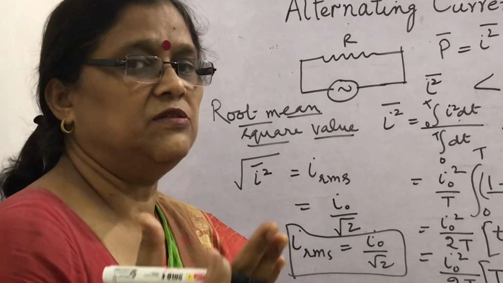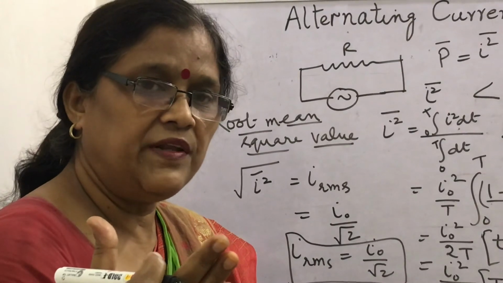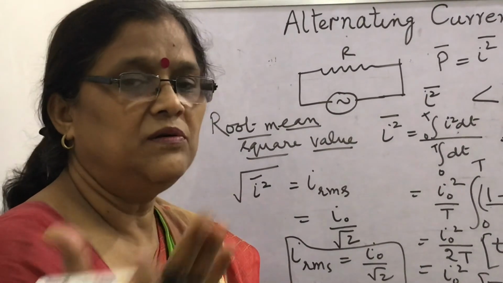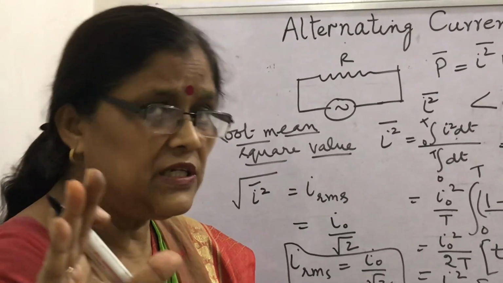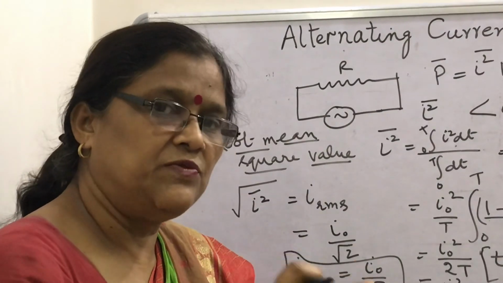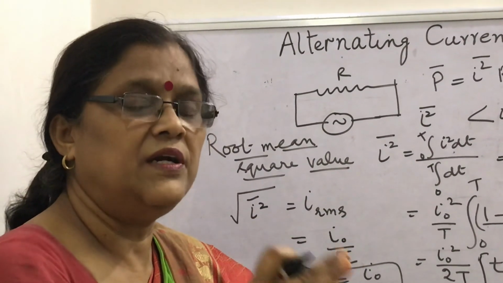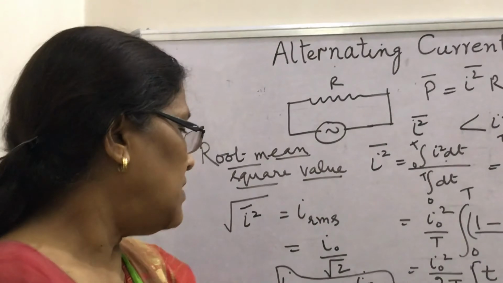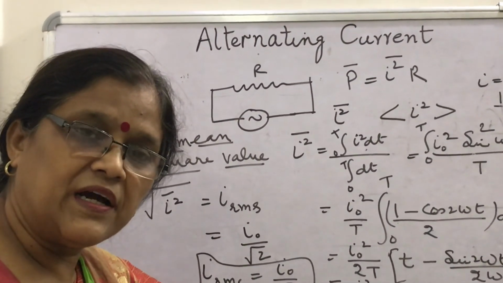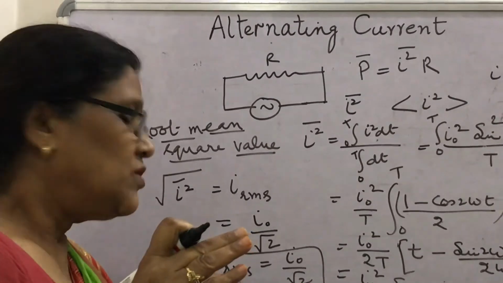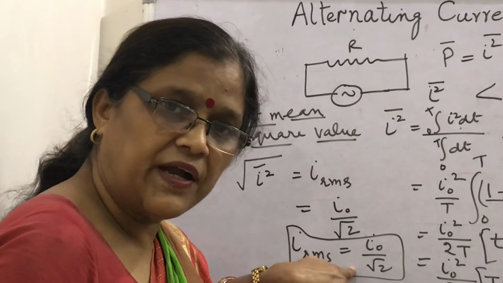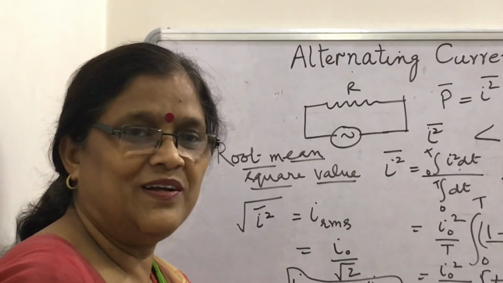That is why, if AC voltage is given, it is the RMS value, so the peak is more as compared to the same voltage DC. 220 volt DC will remain 220 volt DC, but for 220 volt AC, its actual peak value will be 311 volts. So now I hope it is clear to you what the RMS value of alternating current is, which is also called the virtual value of alternating current, and how it is defined.